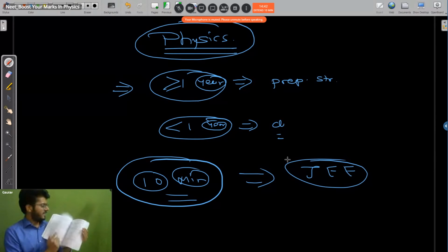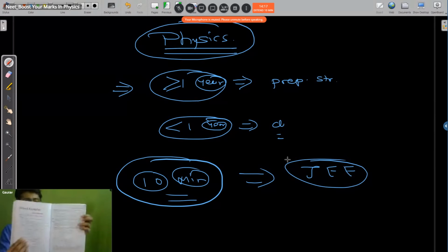After that, once the chapter is completed, there are typed problems. Let me show you. There are typed problems. Here we have introductory exercises. You have to solve introductory exercises because they are based on the example problems. So here you will be getting typed problems like solved examples.